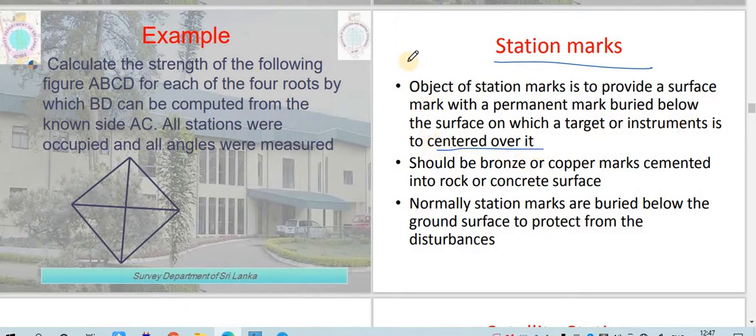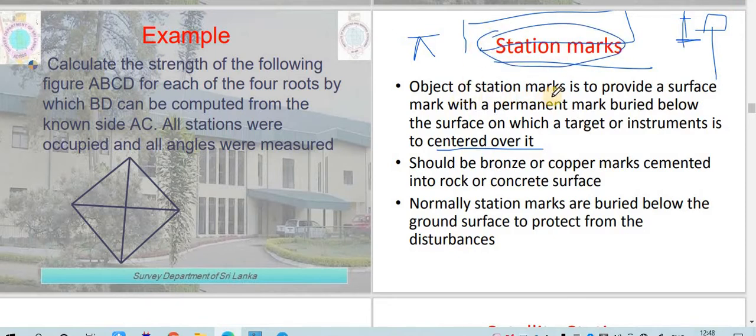So basically in geodetic surveying, we are marking stations which are 150 kilometers apart. 150 kilometers is a very large distance. If you are placing an instrument here and measuring a station point 150 kilometers apart, there may be too many obstructions in between. So we have to raise the station and make it on the top so that it is visible from your station point. Okay, that is called the station marker.